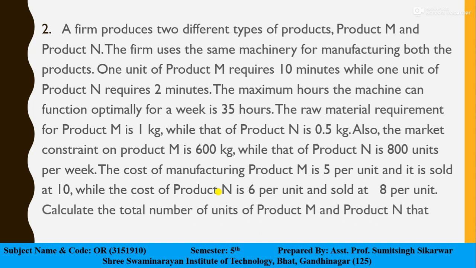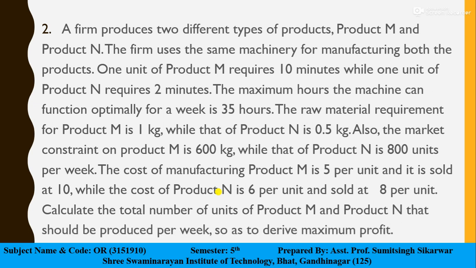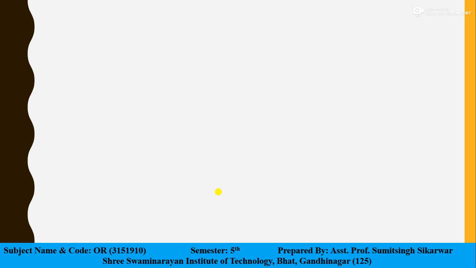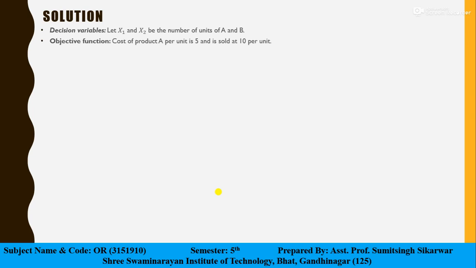Calculate the total number of units of product M and product N that should be produced per week so that we can have maximum profit. So let us prepare a model for it. First, we need to identify the decision variables. So let us consider x1 and x2 be the number of products on machine A and B.